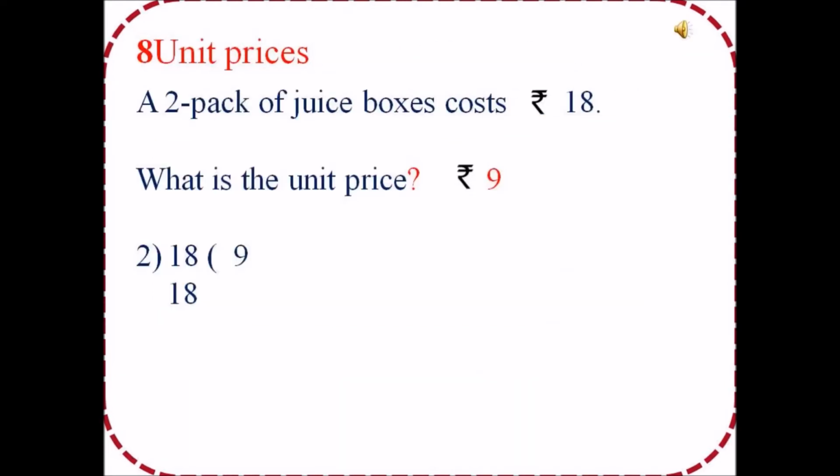Unit prices. A 2-pack of juice boxes cost rupees 18. What is the unit price? Because there are 2 packs, for 2 it is 18 rupees, for 1 it will be 9 rupees.